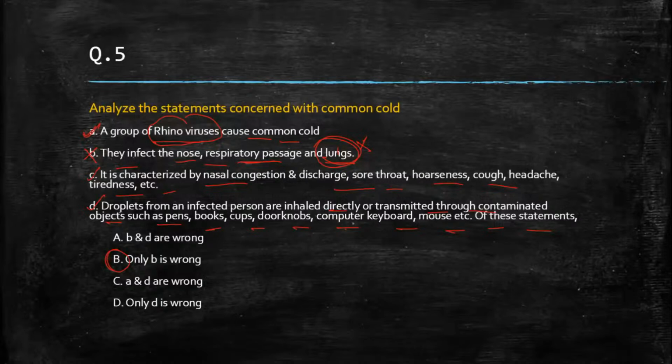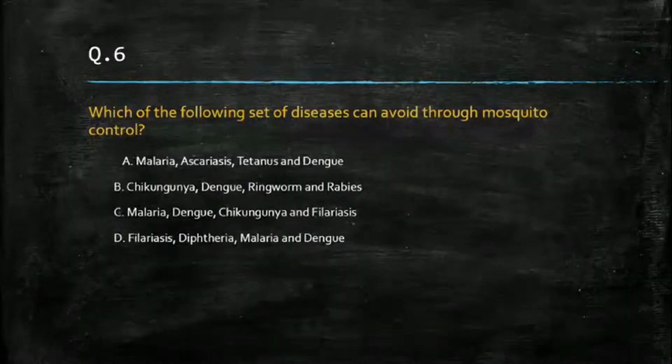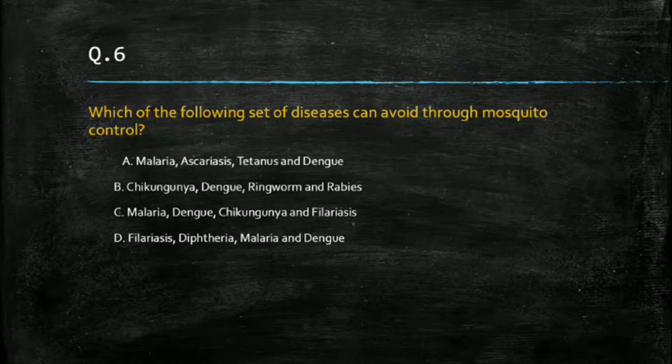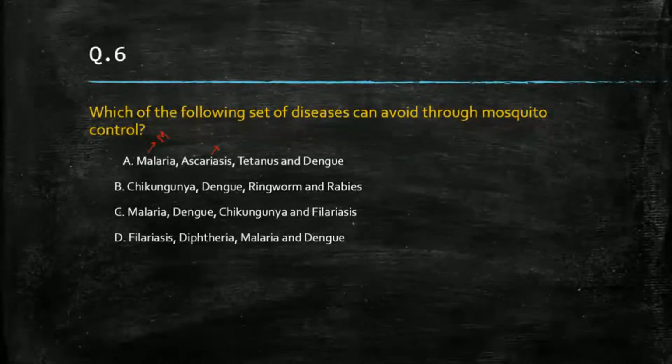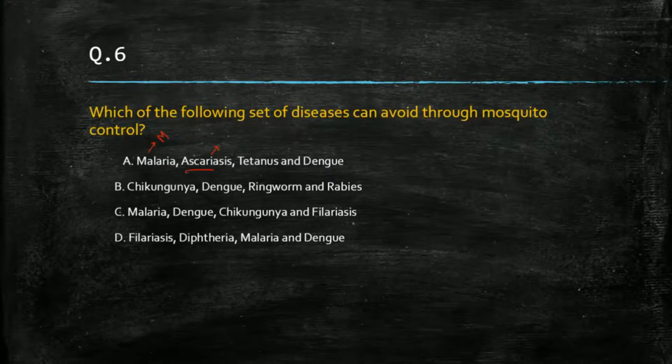Then the next question, that is question number 6. Which of the following sets of diseases can be avoided through mosquito control? So we should know which of the following diseases are caused by mosquito first of all. Right? So I will write M if it is mosquito. This is malaria, so M. This is not M because this is ascariasis caused by Ascaris lumbricoides.